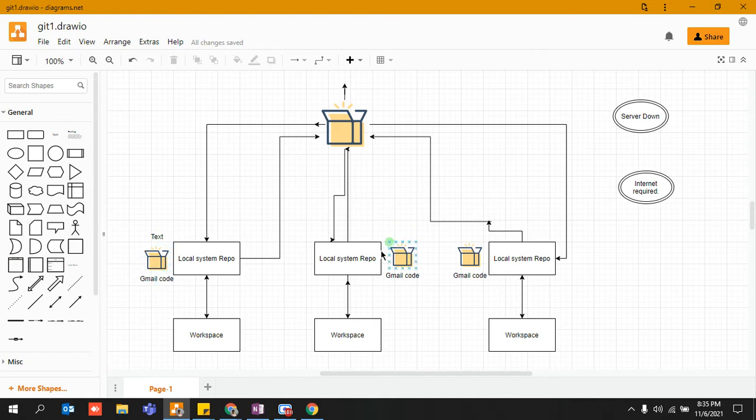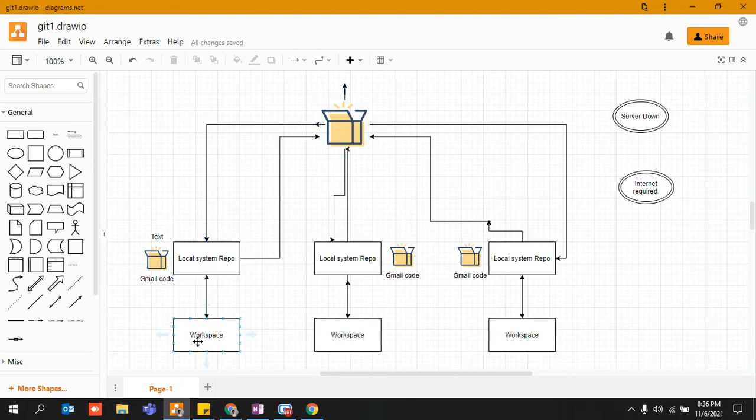Developer 1 has to write, developer 2 has to write, developer 3 has to write, right? So what happened up to this point in time is that they used to write their code in their own workspace, right? They wrote their code in their workspace, and they pushed it to their local system repo. Nothing was hampered, and there was no dependency on this particular server, right?